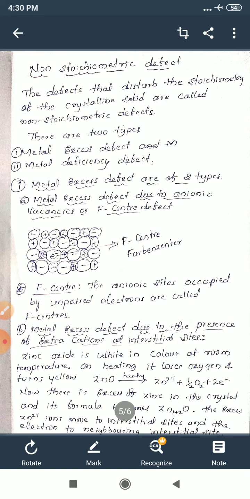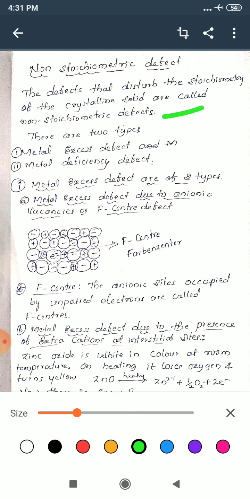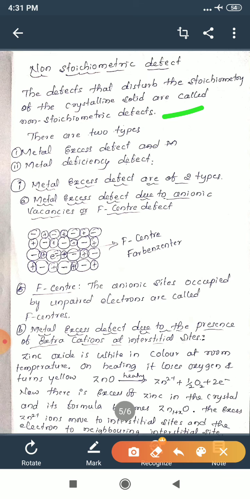Next is non-stoichiometric defect. Non-stoichiometric defect is defined as the defect that disturbs the stoichiometry of the crystalline solid. Once again, I will repeat. The defect that disturbs the stoichiometry means this type of defect will disturb the composition of the chemical compound.